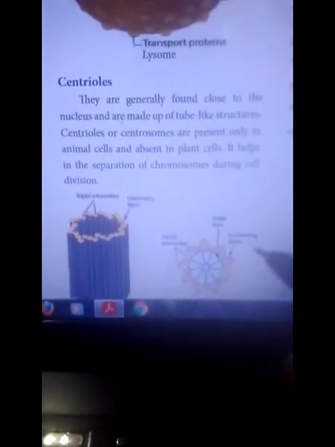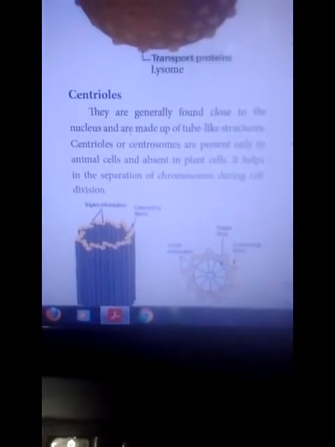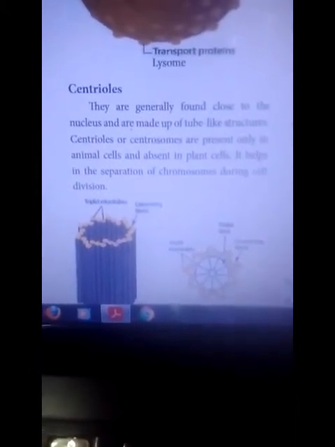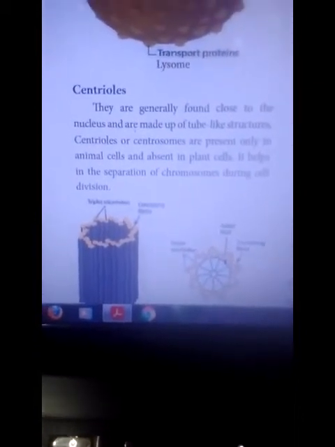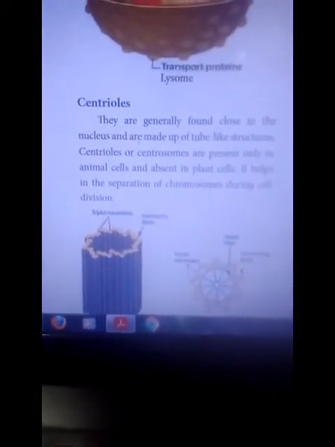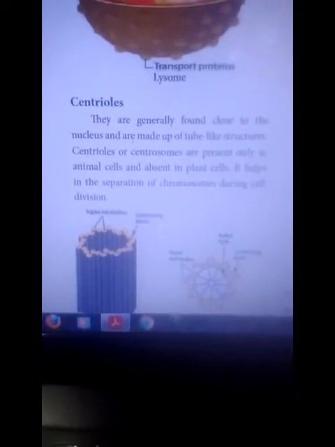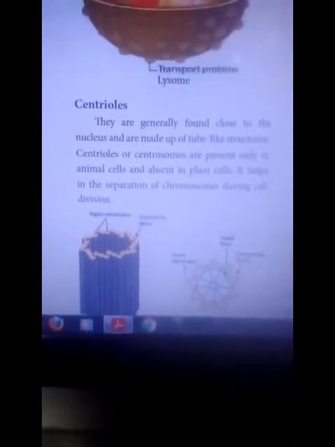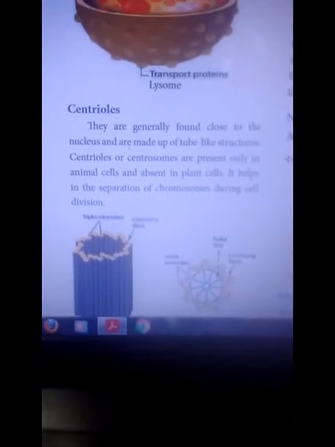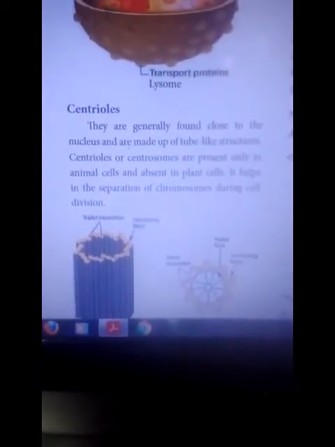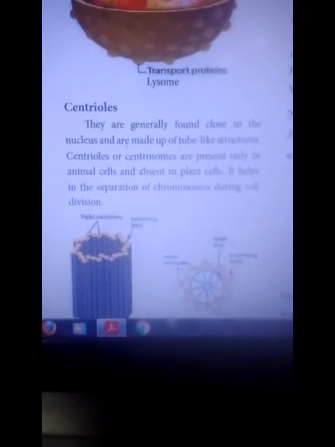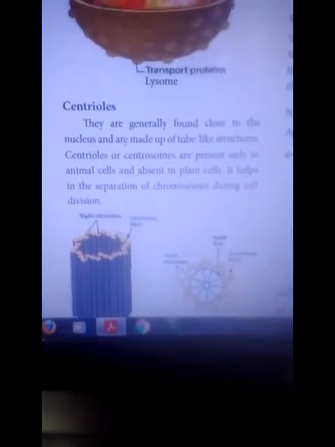Next, meiosis. Meiosis means these cells contain only the sexual character. In mitosis, cell numbers increase in the ratio of 2, 4, 8, 16, 32, 64, 128. Next, in meiosis, the cell numbers decrease in the ratio 8, 4, 2, 1.